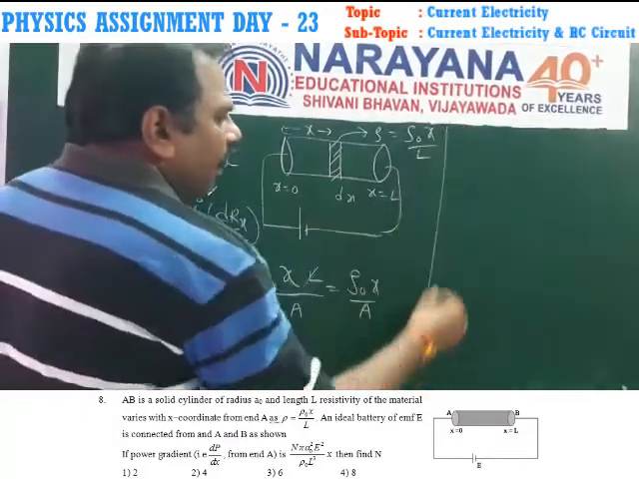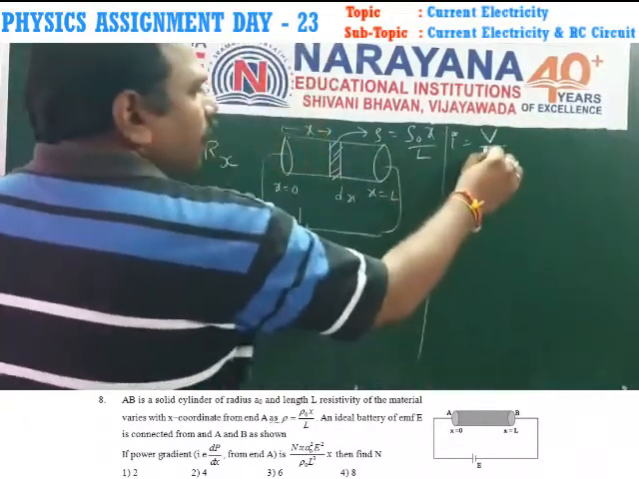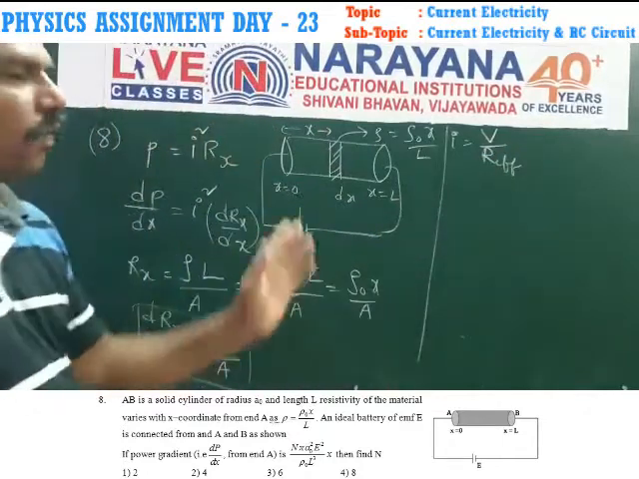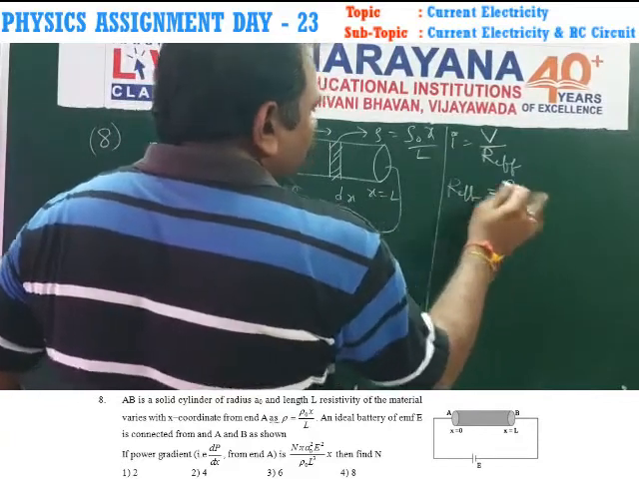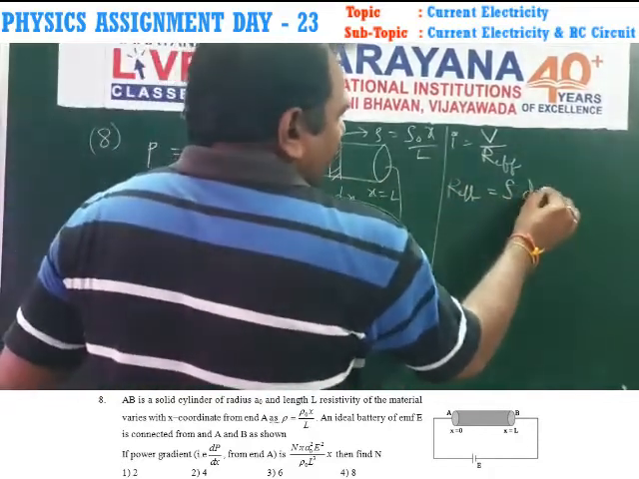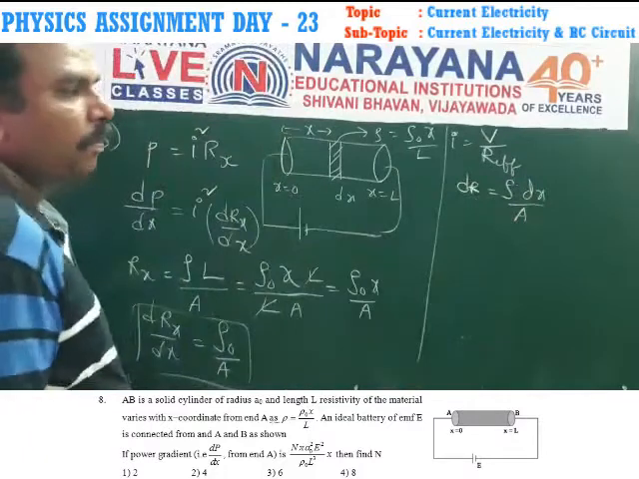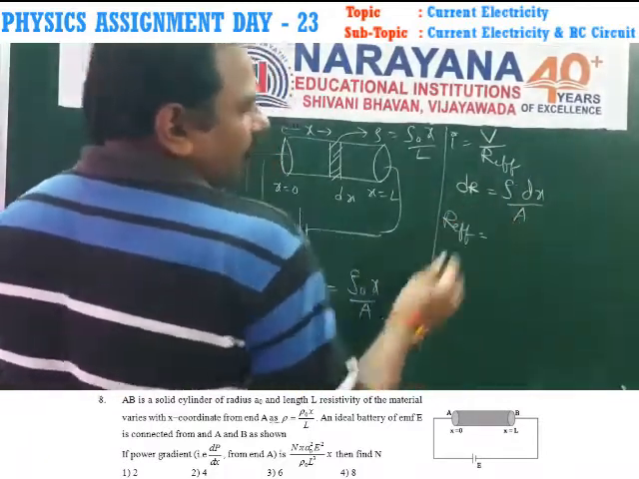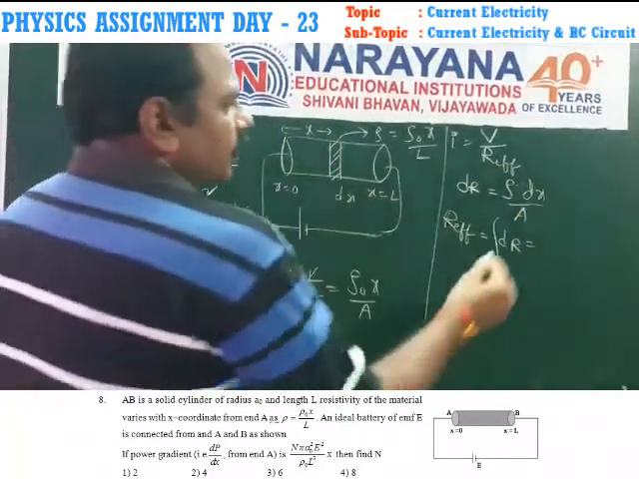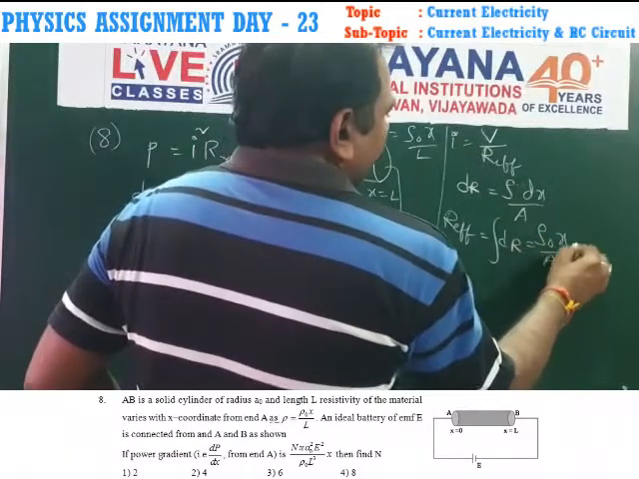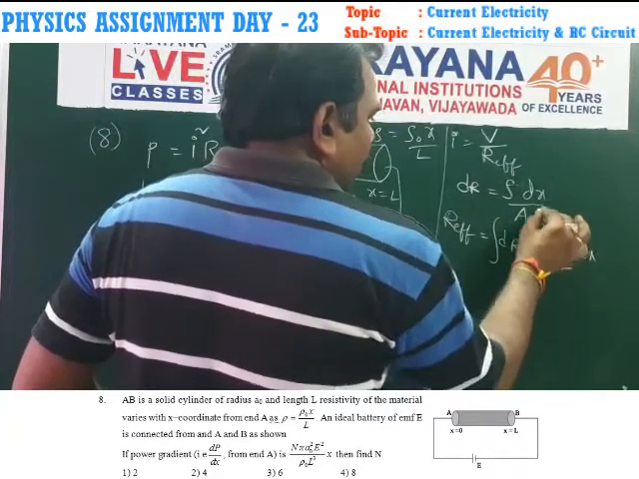The current in the circuit, I, is equal to total voltage V by effective resistance. How to find the effective resistance? Along a width of dx, dR is rho into dx by area of cross section. This is for a small elemental part. The total effective resistance is obtained by integrating dR. Rho means rho naught x by L, so rho naught x by A into L, dx, integrated from 0 to L.